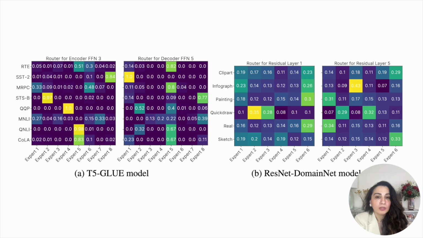Looking more closely at the routers from T5 GLUE, we see that the first router largely assigns an expert to examples from each dataset, while the second router mainly routes all examples to expert number 5, with the exception of some datasets that are designated a distinct specialized router. We see STSB examples are mainly assigned to router 8, and SST2 examples are routed to expert 1 with a 100% probability. We can also tell from the figures that overall, routers exhibit a high degree of specialization in the T5 GLUE NLP model, whereas we see less specialization in the computer vision model.